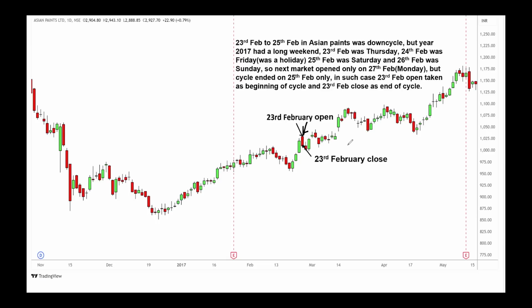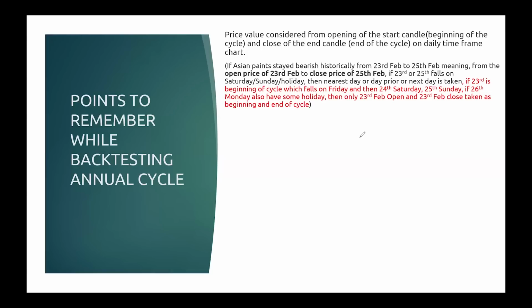So that is the one thing which can be more useful for day traders. This is the one piece of information for day traders. For day traders, there are many strategies based on short-term annual cycles. We are going to see it again when I discuss the backtesting report. You will see that when I have taken only one day as the beginning and close of the cycle, and when I have not taken everything, we'll discuss.